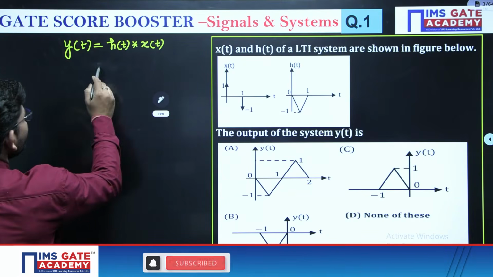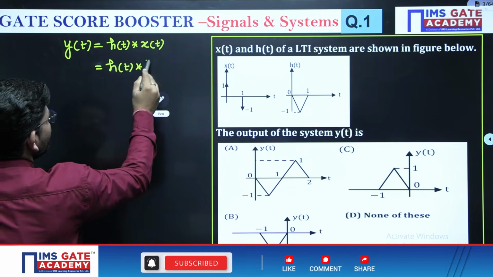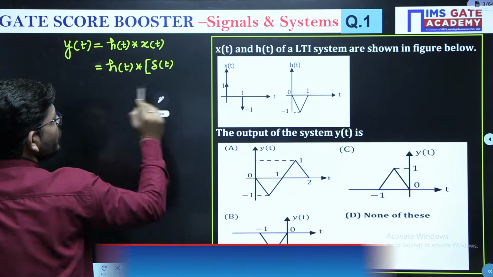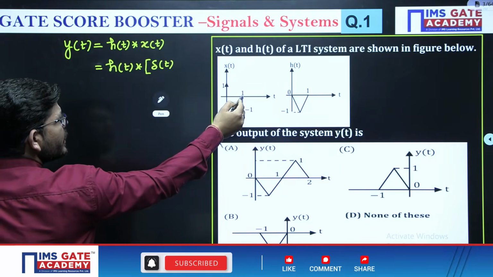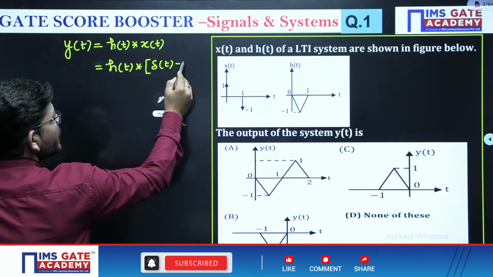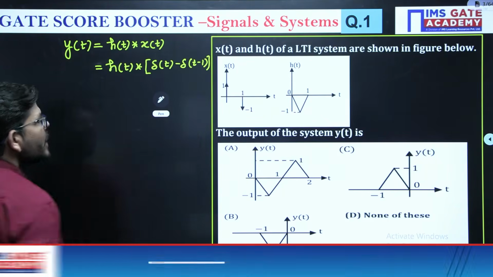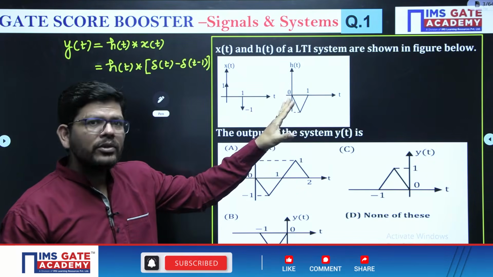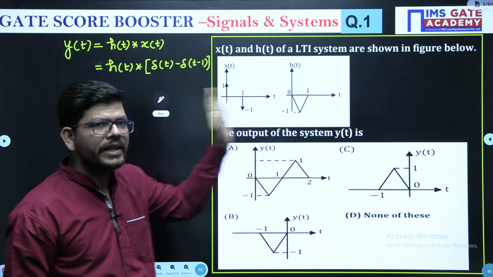So we can write the given input in terms of impulses: it is an impulse at t equals 0 having magnitude 1, and it has an impulse at t equals 1 having the weight of -1. So we can write it as delta of t minus delta of t minus 1, right? Need not express h(t). Don't get into the trap, need not express h(t). Without expressing h(t), we can solve this question.